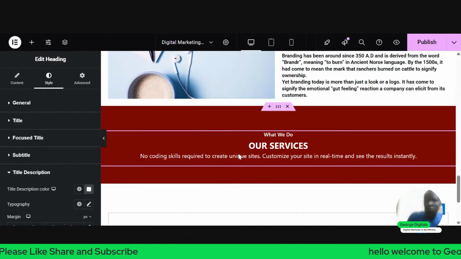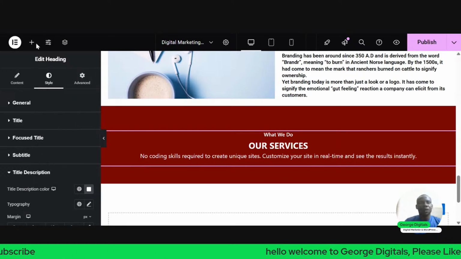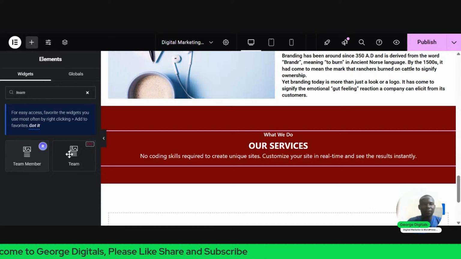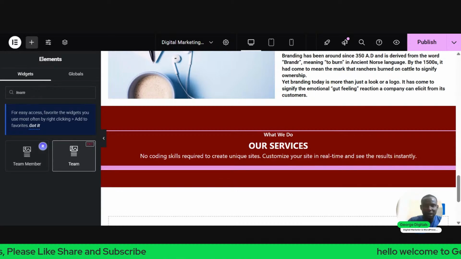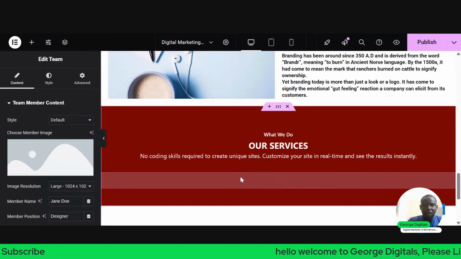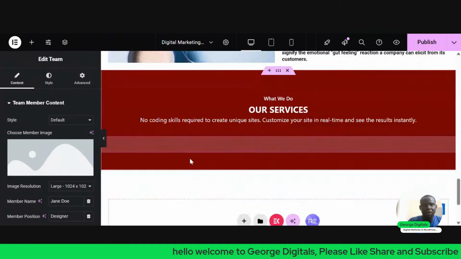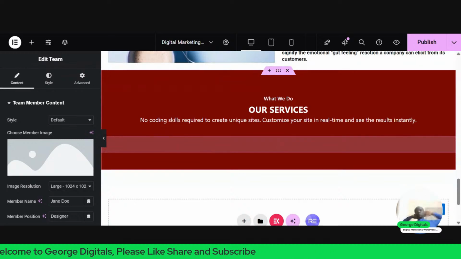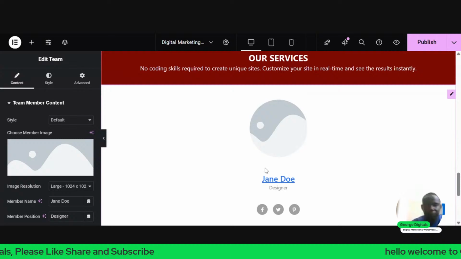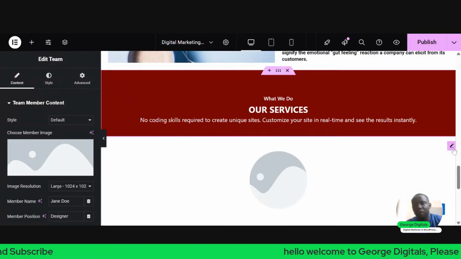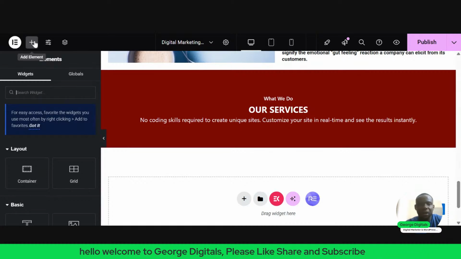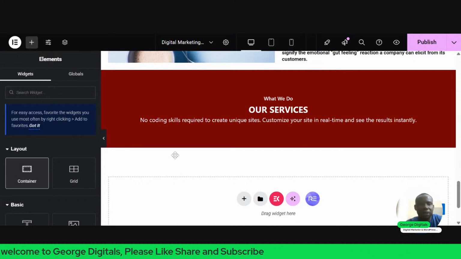So this is it. The next thing I want to do is click on this plus. Once I click on the plus, I'll search for theme. This place you see theme, just drag and drop it under. Okay, before I drop this, there's something I want to do. Let me delete it first. I want to add another container by clicking on this plus at the top. I'll drag this container and drop it under.